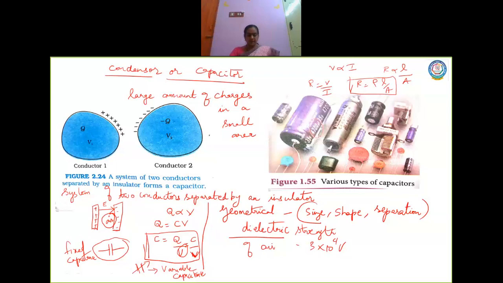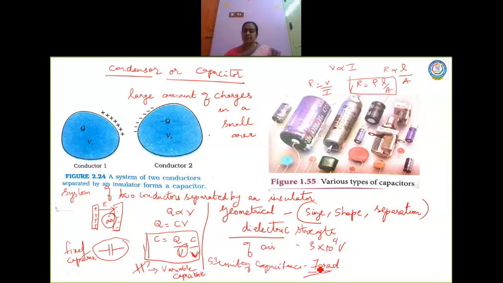Usually the SI unit of capacitance, since C is equal to Q by V, is coulomb per volt, and the SI unit of capacitance is farad. This is in remembrance of the scientist Michael Faraday. So the SI unit of capacitance was named farad.